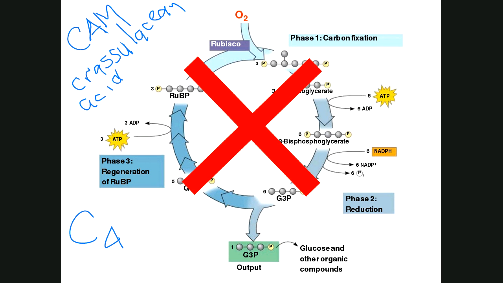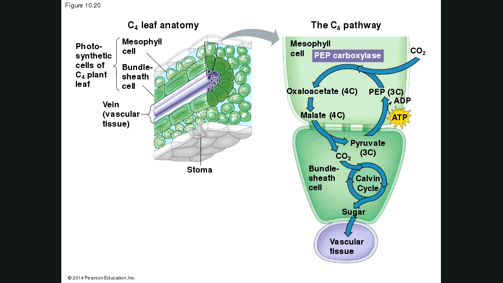All right, now C4 plants and CAM plants are plants that find themselves living in those climates in which drying out becomes an issue. In other words, living in those climates where they're sometimes forced to keep their stomata closed for longer periods of time than C3 plants could survive. So let's take a look at how they get around that. Let's take a look at these adaptations of C4 plants.